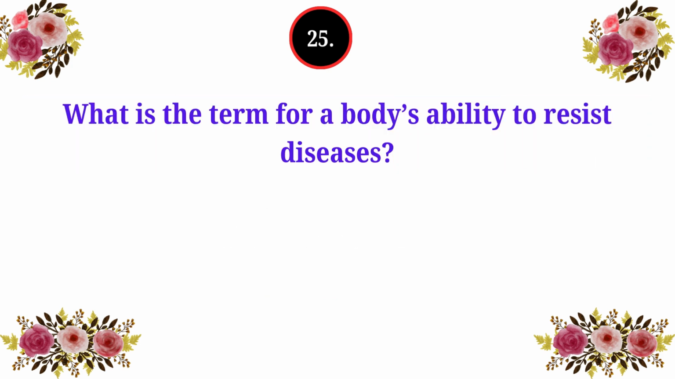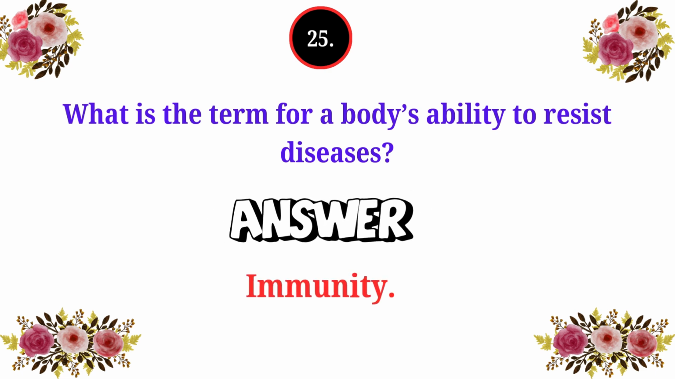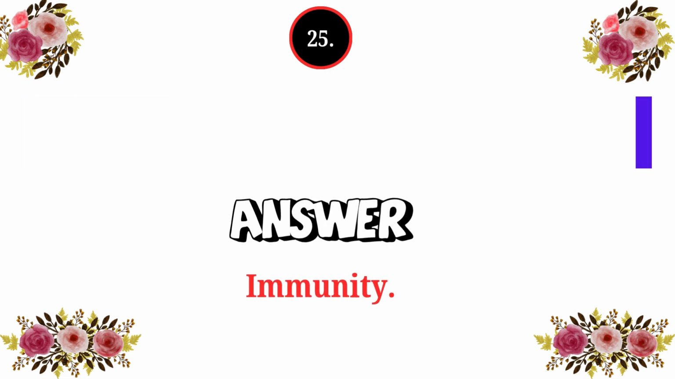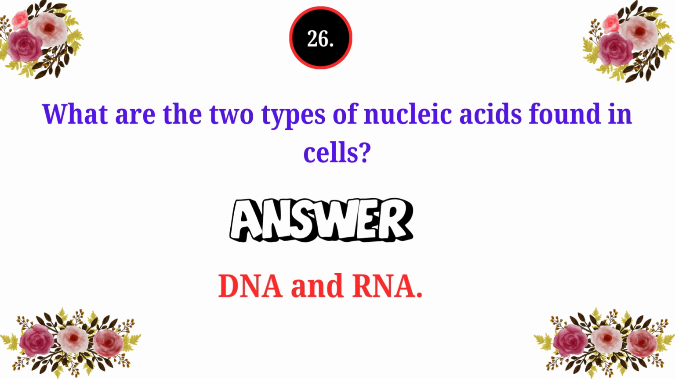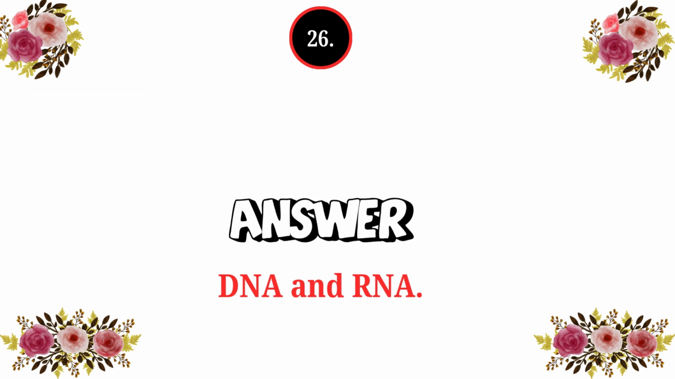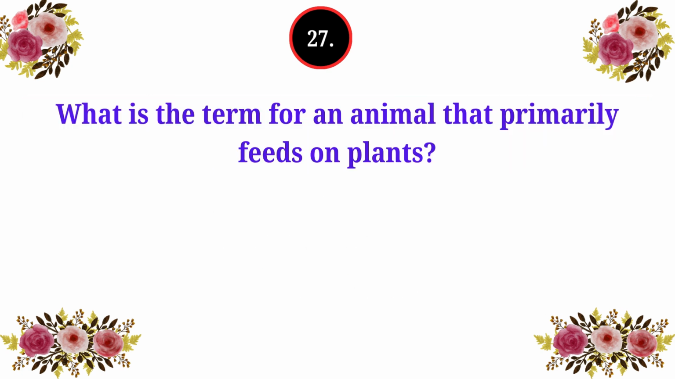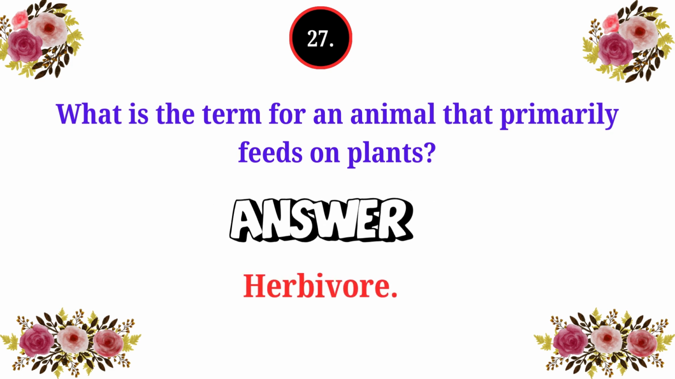25. What is the term for a body's ability to resist diseases? Immunity. 26. What are the two types of nucleic acids found in cells? DNA and RNA. 27. What is the term for an animal that primarily feeds on plants? Herbivore.